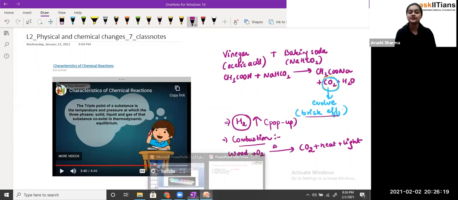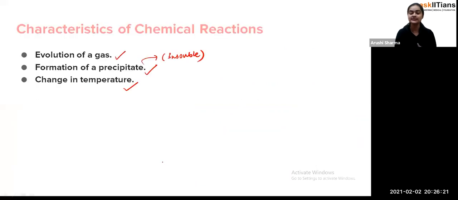So, students, we have seen some of the things, and now we are left with the precipitate part. So I'll tell you that precipitate part also. Don't worry about it. So, students, what we have seen till now is that there is the evolution of gas.